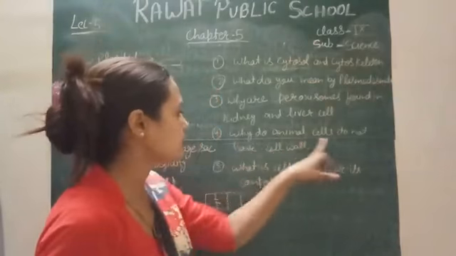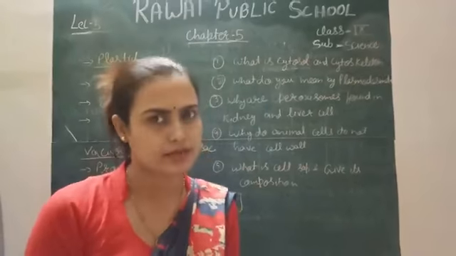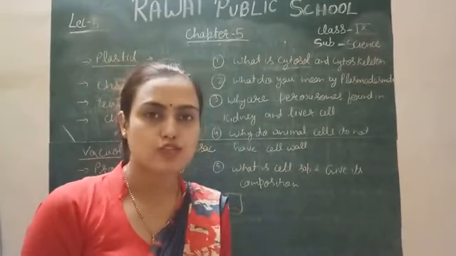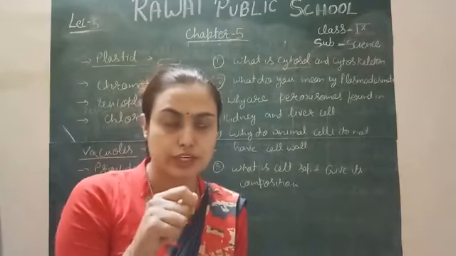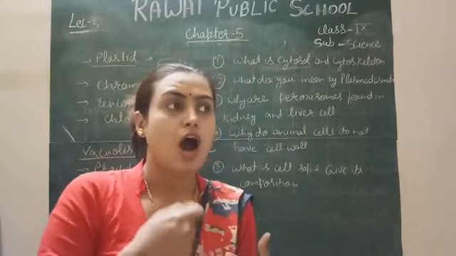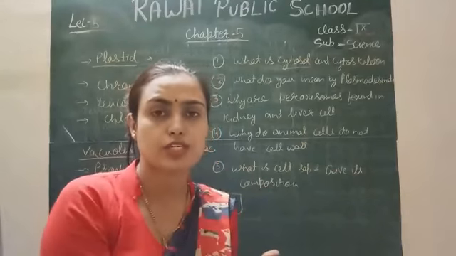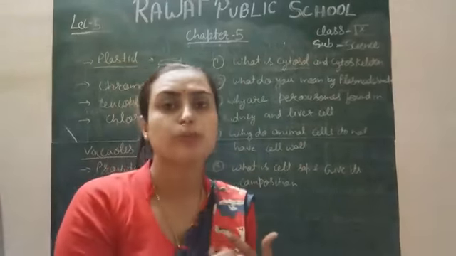Next, why do animal cells not have a cell wall, but plants have a cell wall? Because animals are motile in nature, and the cell wall provides a rigid body. Rigidity does not allow motility. If a cell wall were present in animals, then the animal, like a plant, could not move.